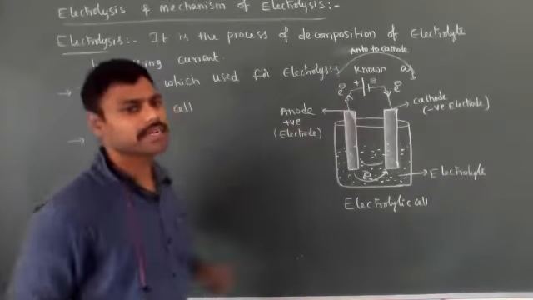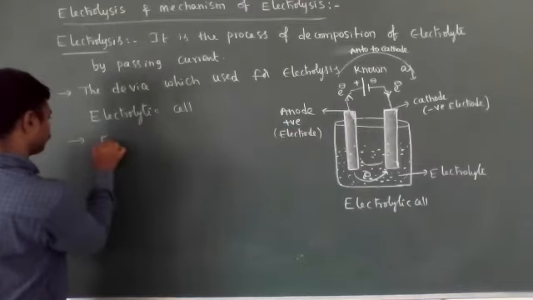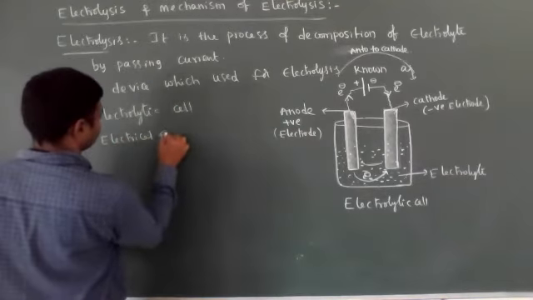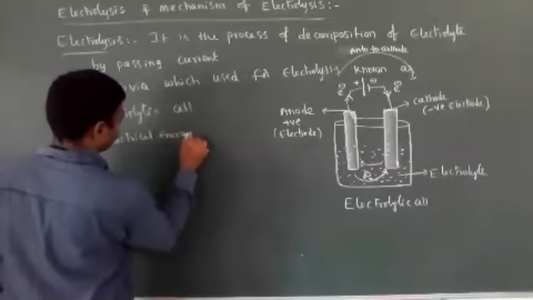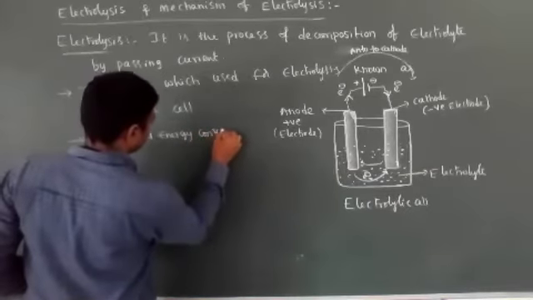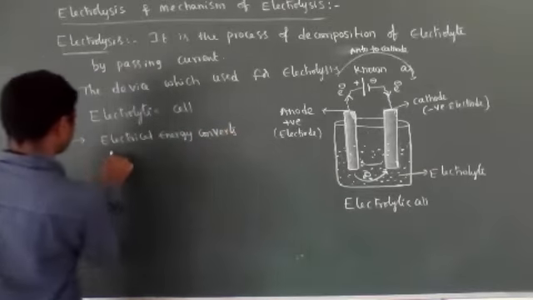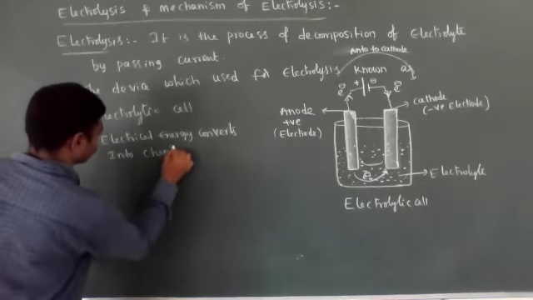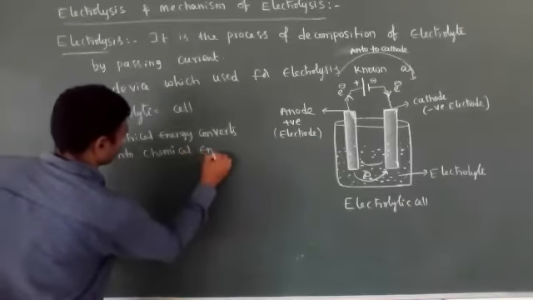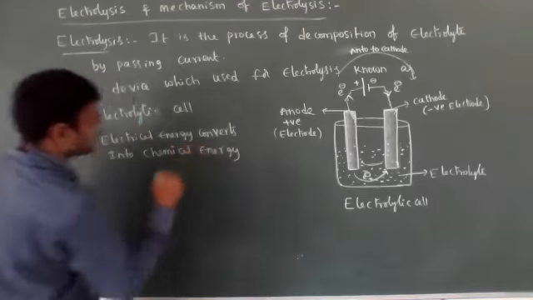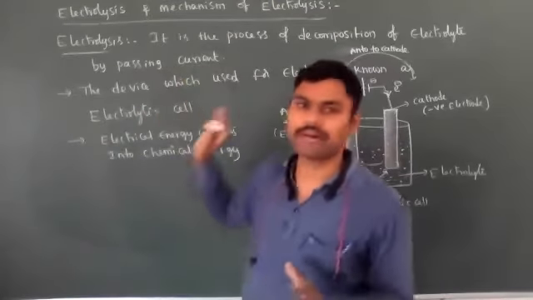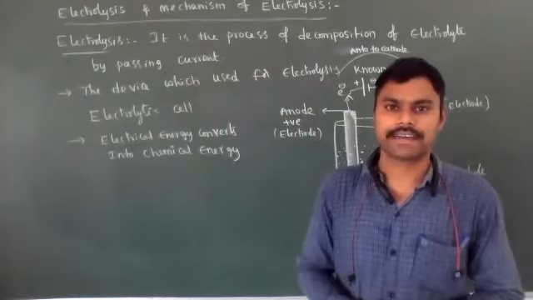Electrical energy is converted into chemical energy. So here electrical energy is converted into chemical energy, and that chemical energy is useful for the decomposition of the electrolyte.